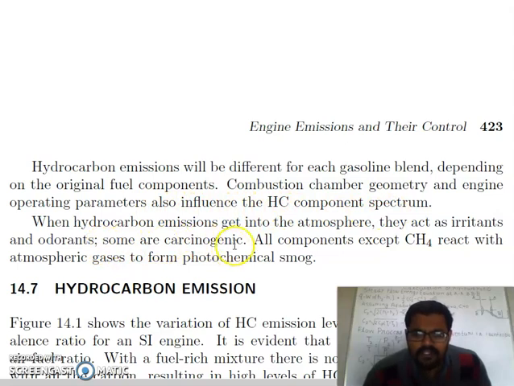When hydrocarbon emissions get into the atmosphere, they act as irritants and odorants. Some are carcinogenic. All components except CH4, methane, react with the atmospheric gases to form photochemical smog. So these are mainly responsible for photochemical smog.